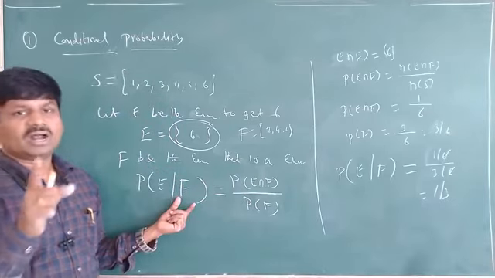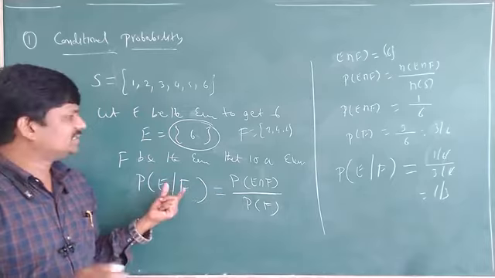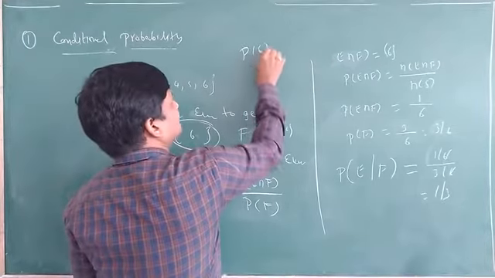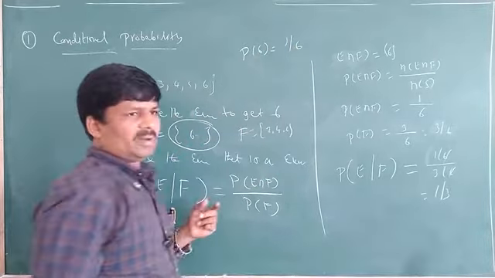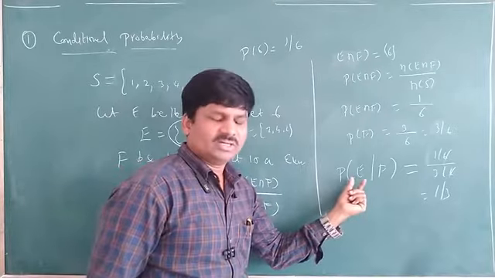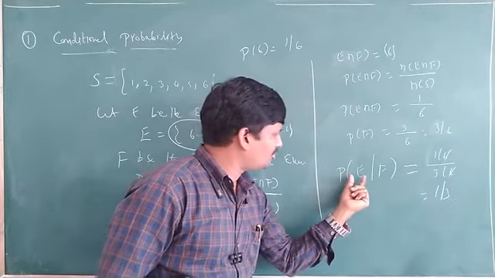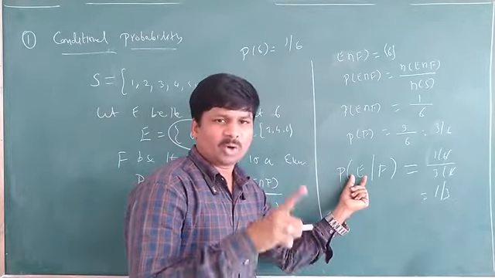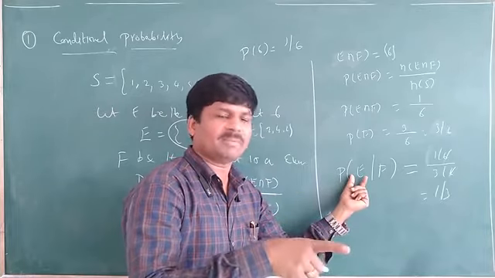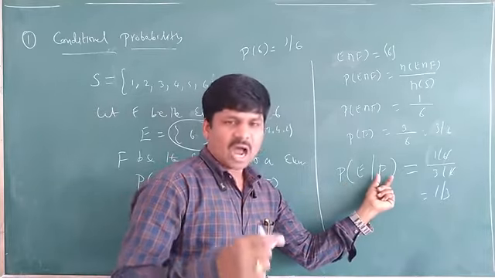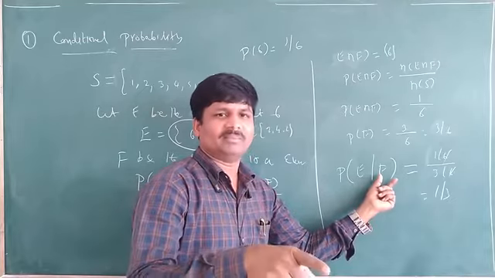You should understand this carefully. Finding the probability of 6 is 1 by 6. But here, before that, after rolling a die, we got an even number.